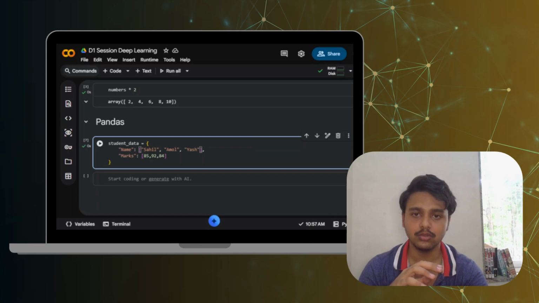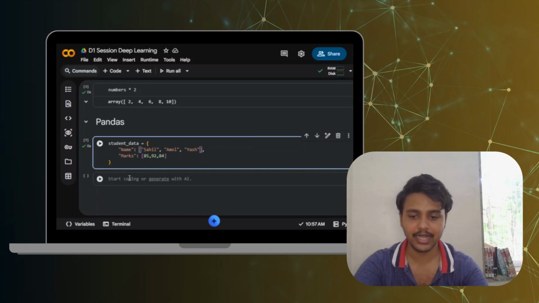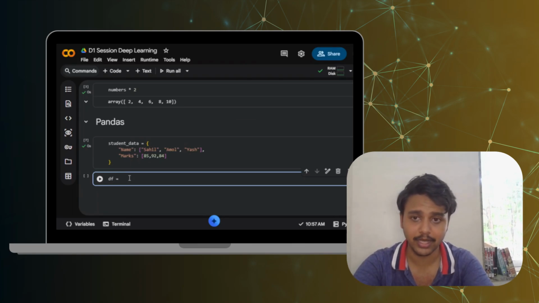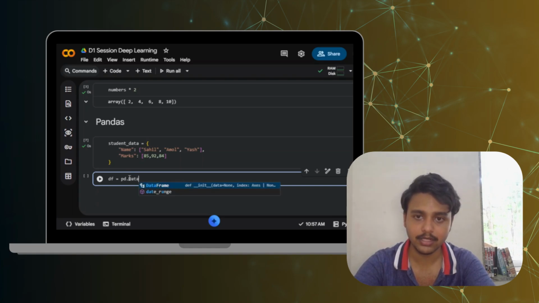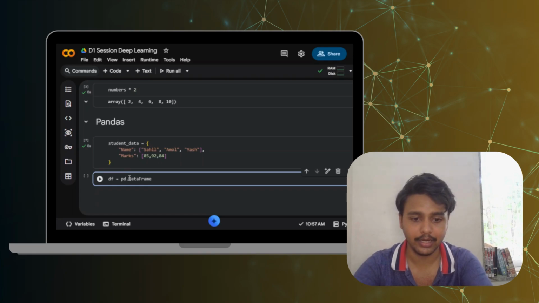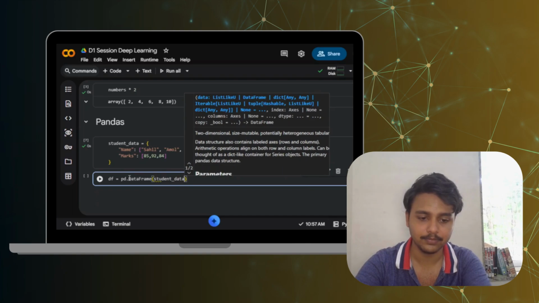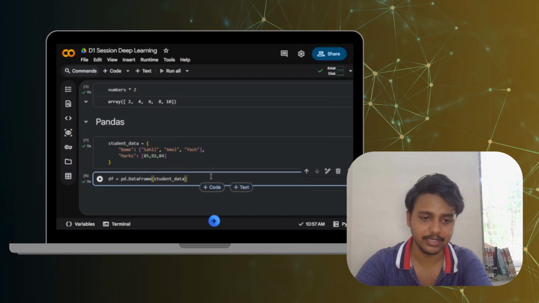Okay, so to create the data frames, we will be writing df. So this creates the data frames, which is by pd.DataFrame, and inside this I'll be writing student_data. Okay, now the data frame has been created.